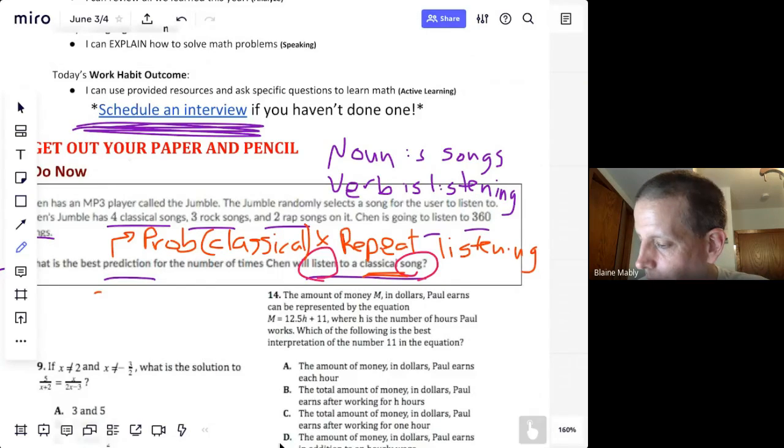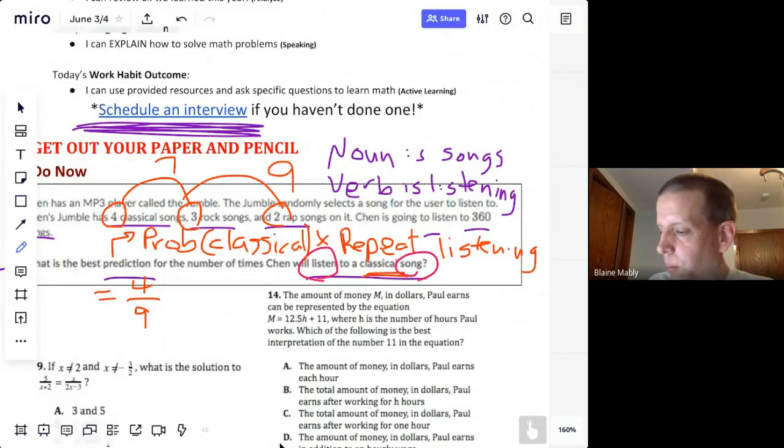If we look at the probability it's classical, well, there's 4 classical. 4 is what we want. The total number of songs, 4 plus 3 plus 2, that's 7, and 2 is 9. So 4 out of 9 is the probability that it's classical. There's 4 classical out of 9 songs, multiplied by how many times he repeats listening. He's listening to 360 songs, so multiplied by 360. You can do it in your calculator.